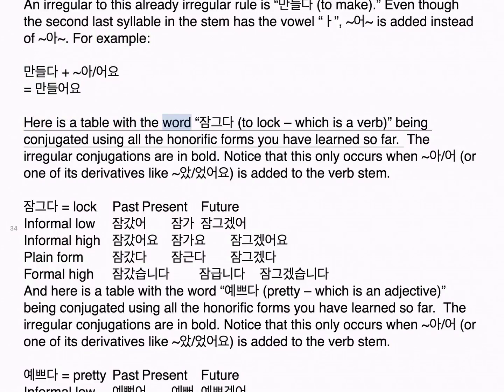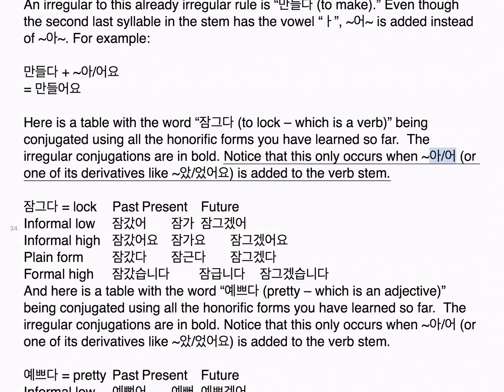Here is a table with the word 잠그다, to lock, which is a verb, being conjugated using all the honorific forms you have learned so far. The irregular conjugations are in bold. Notice that this only occurs when 아/어 or one of its derivatives like 았/었어요 is added to the verb stem. 잠그다, to lock: past, present, future. Informal low: 잠갔어, 잠그겠어. Informal high: 잠갔어요, 잠그겠어요. Plain form: 잠갔다, 잠근다, 잠그겠다. Formal high: 잠갔습니다, 잠그겠습니다.